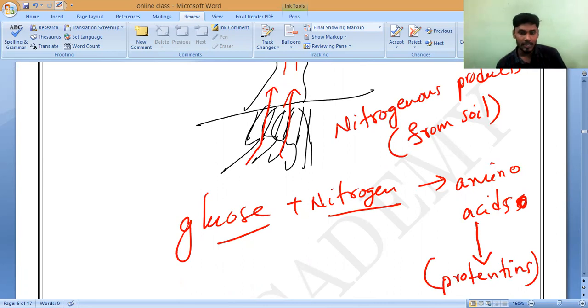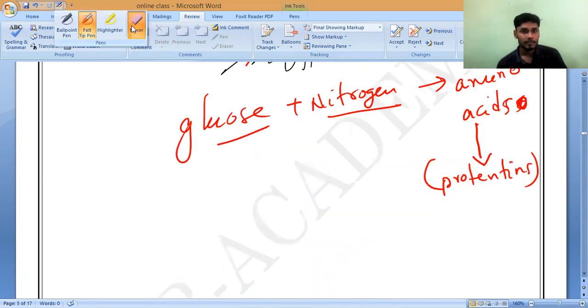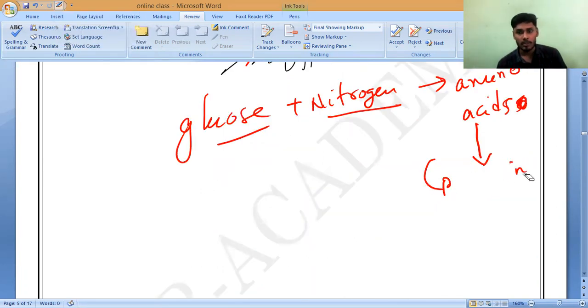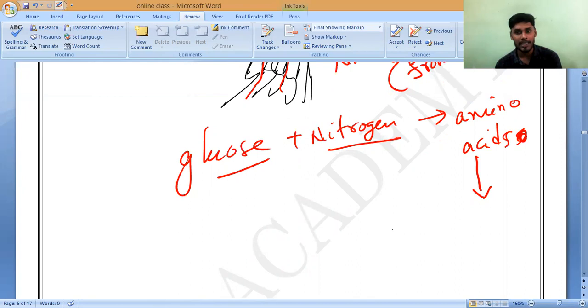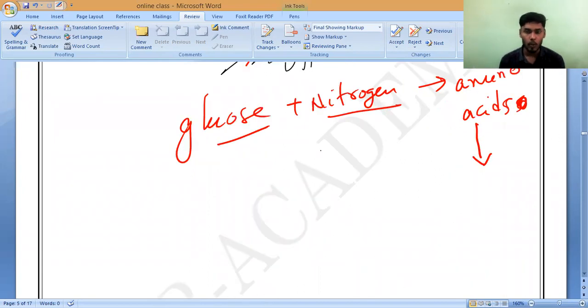Write it down: amino acids, spelled A-M-I-N-O. These amino acids transform into proteins. This is what will happen.